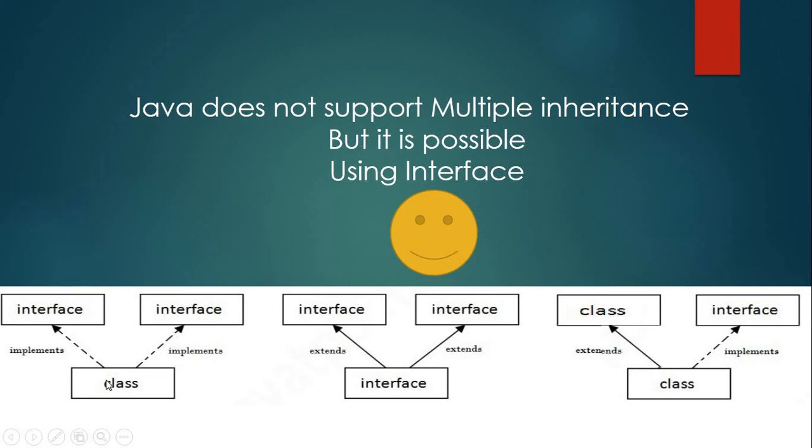If we are implementing an interface into a class, then we will use the implements keyword, and if we have both interfaces, then we will use the word extends. Okay, if we have a single class, it can extend another class and it can also implement an interface. So here you can say multiple inheritance can be supported, but we will have to use interfaces for it.